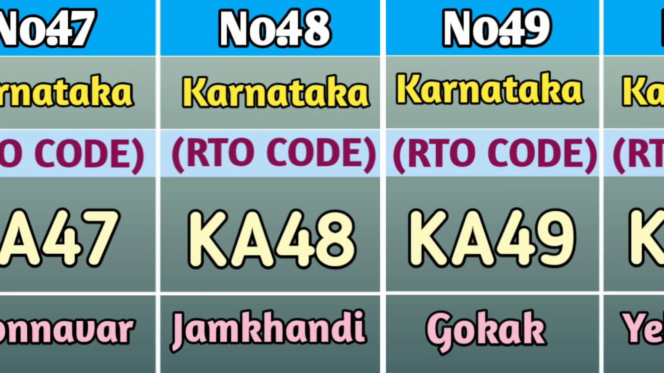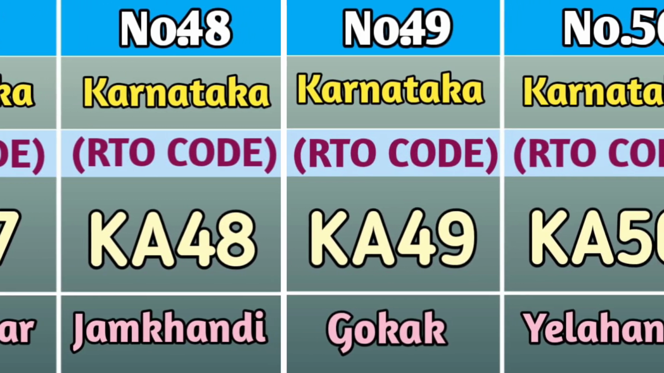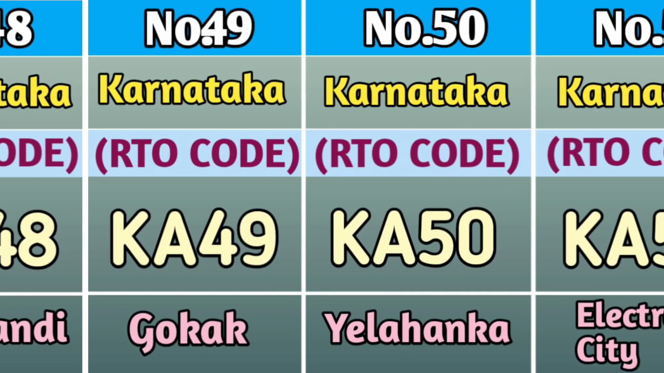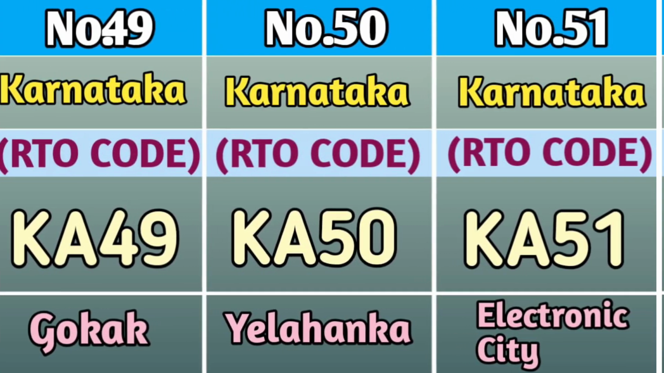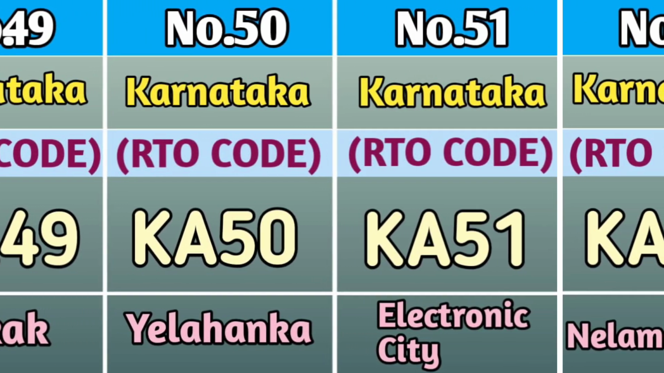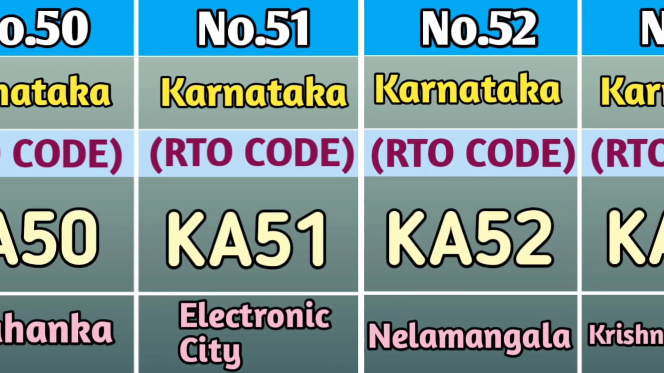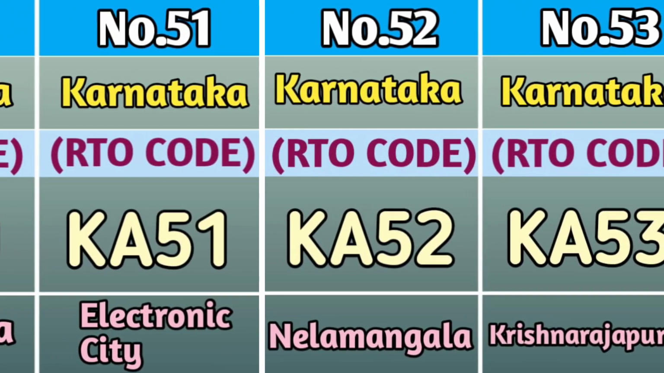At number 48, we have Jamkhandi and the RTO code is KA48. At number 49, we have Gokak and the RTO code is KA49. At number 50, we have Yelahanka and the RTO code is KA50. At number 51, we have Electronic City and the RTO code of Electronic City is KA51.